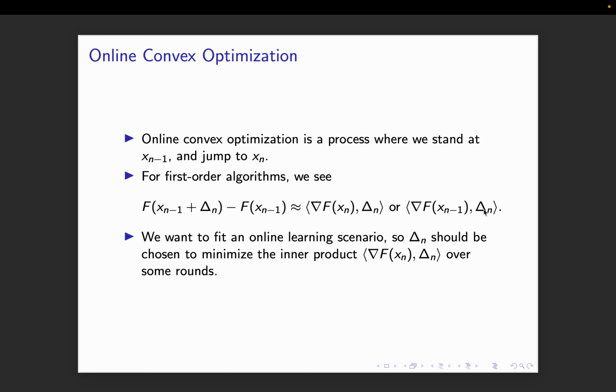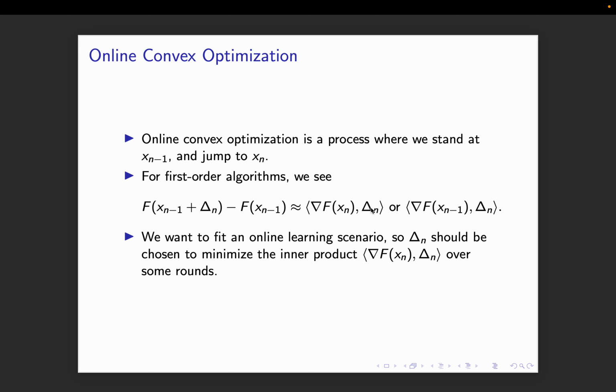If we want to fit an online learning scenario into such a problem definition, we would want to minimize the gradient at x_n. Why? Because if you're trying to minimize this gradient at x_{n-1}, we already know x_{n-1}. Let's say we knew it.